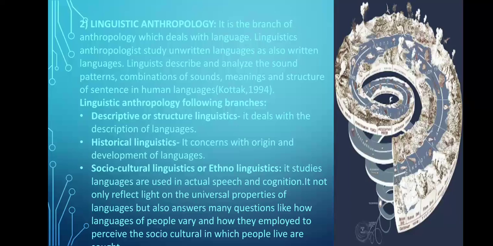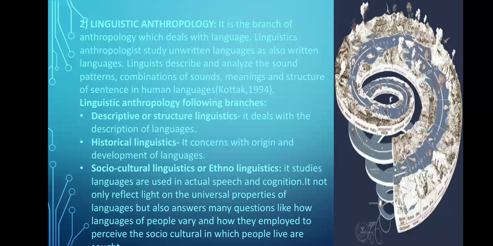Some recent works suggest that human infants are born with knowledge of sets of generalized rules that allow them to discover specific rules of the language around them, and to formulate new sentences by applying these rules. The terms linguistic anthropology, anthropological linguistics and ethnolinguistics are often used interchangeably in the literature. However, the more preferred term is linguistic anthropology. So it is the study of speech and language within the context of anthropology.